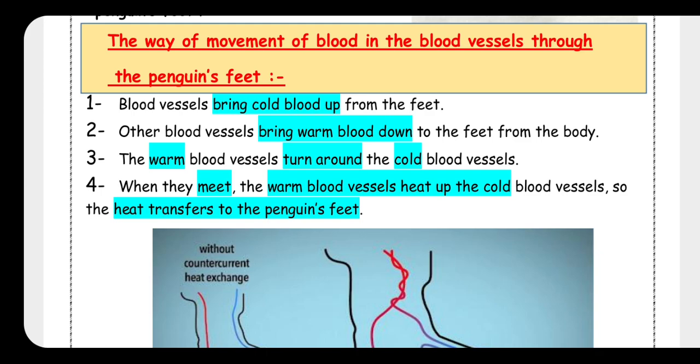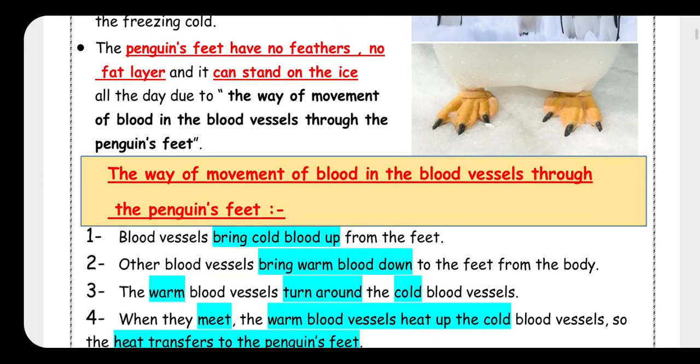So, this is the meaning of the way of movement of the blood in the blood vessels of the penguin feet. Another time, for the second time, listen to me carefully, jr4. The way of movement of blood in the blood vessels through the penguin feet: you have to know that the upper part has warm blood vessels, but the feet have cold blood vessels. So they meet together, okay, the cold go up and the warm go down.